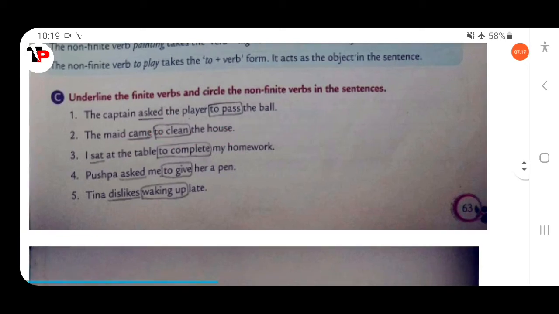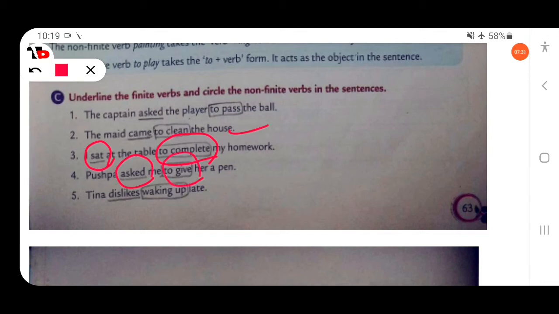Then next, I sat at the table to complete my homework. So I sat is a finite verb. Then to complete is non-finite verb. Pushpa asked me to give her a pen. Asked is a finite verb and to give is non-finite verb. Tina dislikes waking up late. So the verb is dislikes. This is finite verb and waking up is non-finite verb.